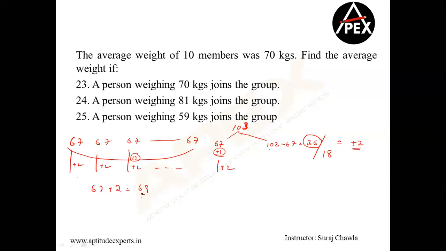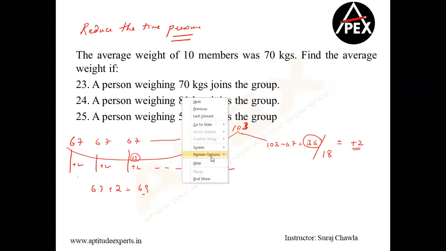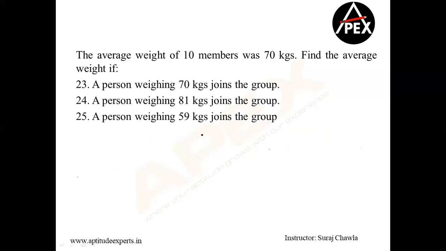Gayatri, you made a very strong statement. The shortcut is a little complicated than the original approach. Then what is the use of learning the shortcut? Please understand, the shortcuts can be easy for some and complicated for some. So Gayatri, if you're finding the shortcut complicated, it's okay. Learn the basic method. Do not forget the motive. Your target is to reduce the time pressure. I repeat, for all of you, if you have understood any one of the methods, it is okay. Do not worry. If you have understood the basic method, it is also okay. If you are preferring the shortcut method, it is also okay. Do not worry about that.